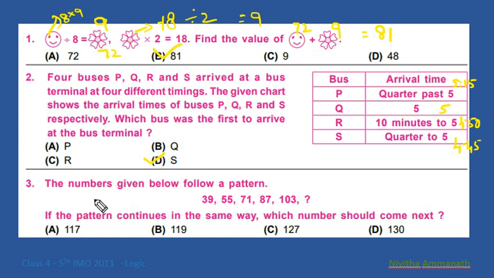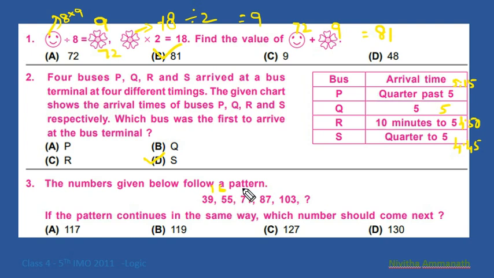Next question. The numbers given below follow a pattern: 39, 55, 71, 87, 103, dash. That is 39 plus 16 equals 55.